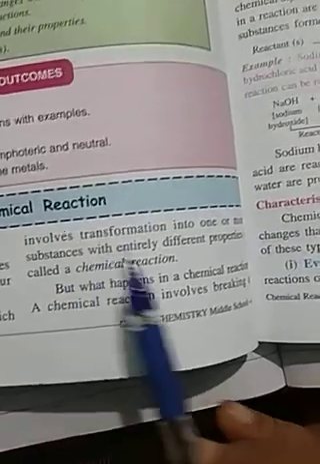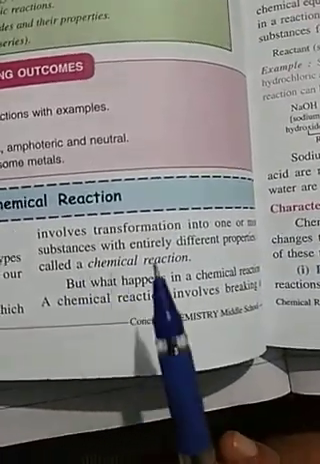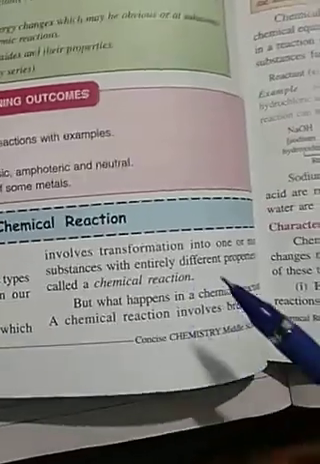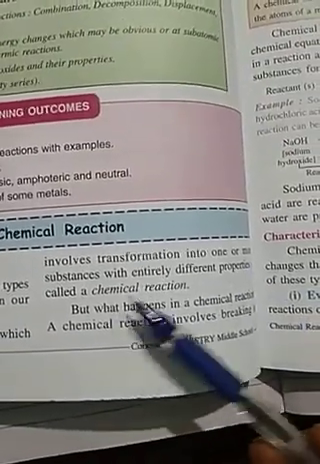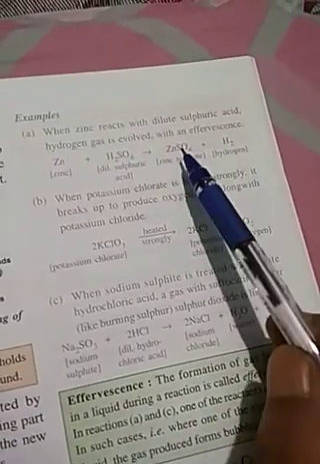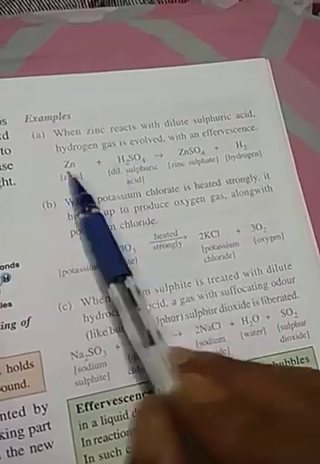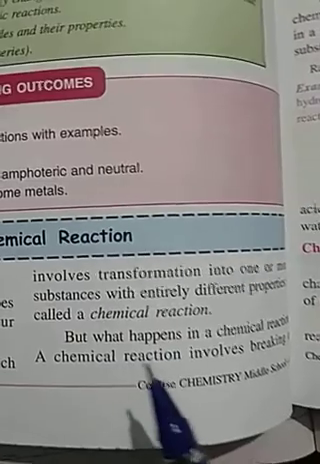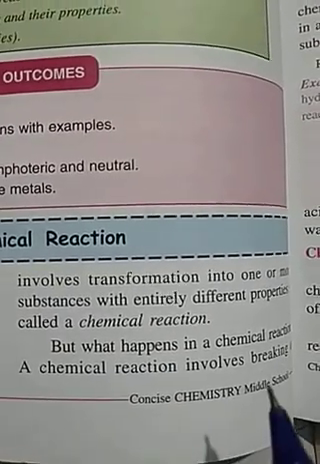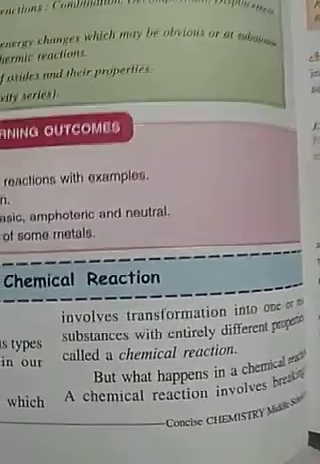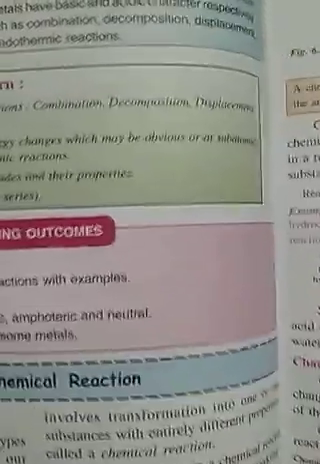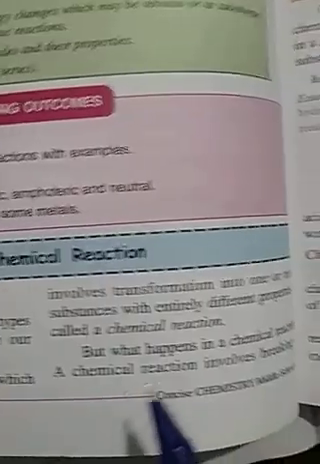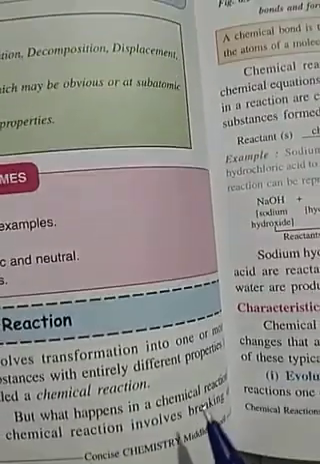So when one or more new substances are formed whose properties are quite different from the original substances, it is called a chemical reaction. But what happens in a chemical reaction? In chemical reactions, there is a breaking. The chemical reaction involves the breaking of chemical bonds.